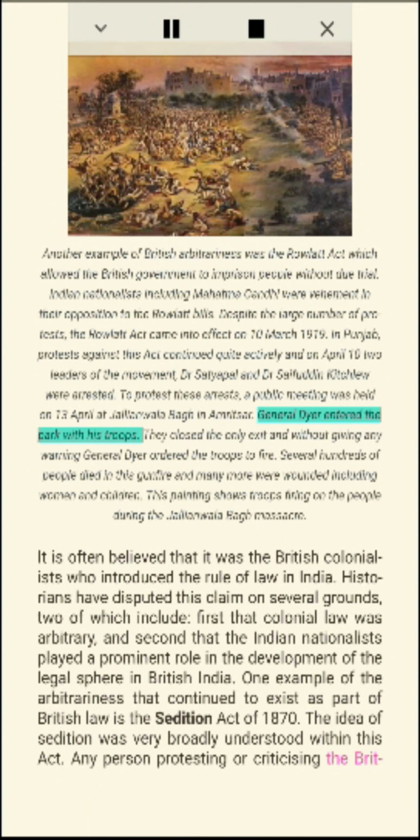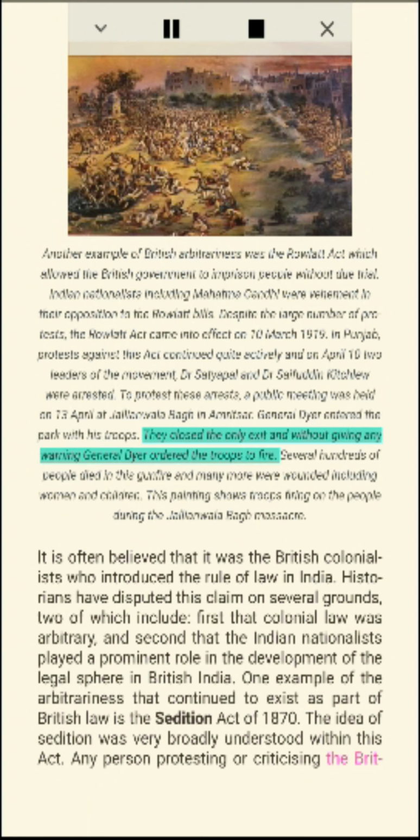General Dyer entered the park with his troops. They closed the only exit, and without giving any warning, General Dyer ordered the troops to fire. Several hundreds of people died in this gunfire and many more were wounded, including women and children. This painting shows troops firing on the people during the Jallianwala Bagh massacre.